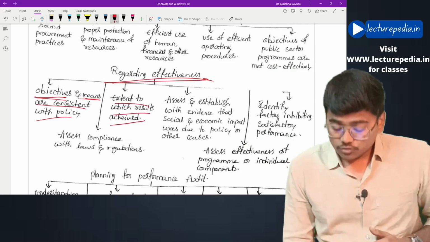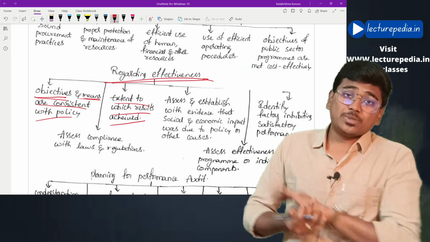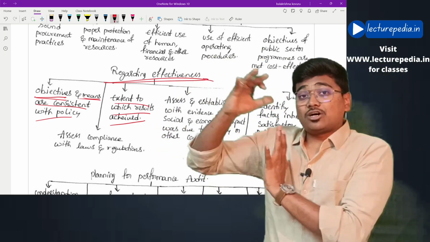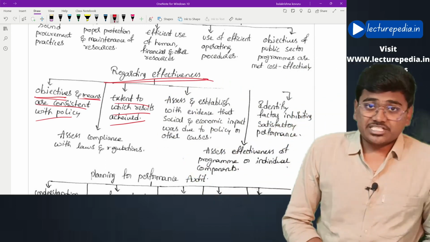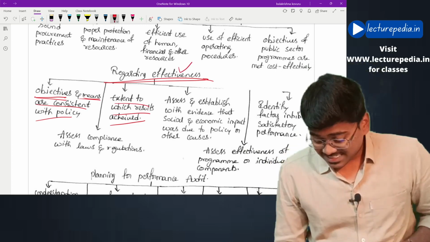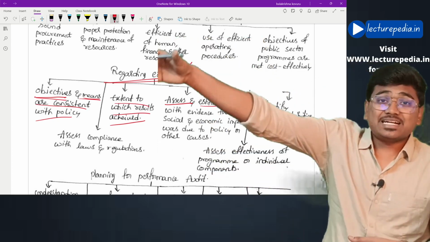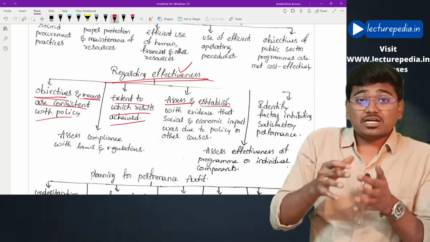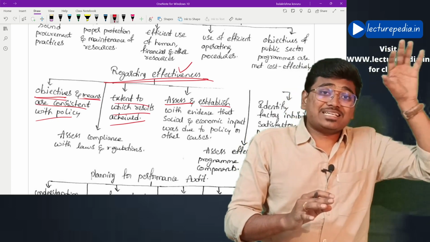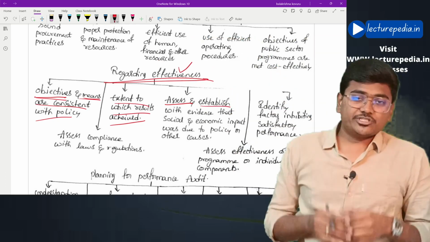Then, the extent to which results are achieved. How many of the goals have been achieved by you, whether all the goals are achieved or there are still pending objectives that have to be achieved. That will be checked by the auditor in order to examine this effectiveness. Next, he will assess and establish evidence whether the goals that have been achieved are due to this program only, or whether there are any external factors that have contributed to achieving the goal. That will be checked by the auditor.